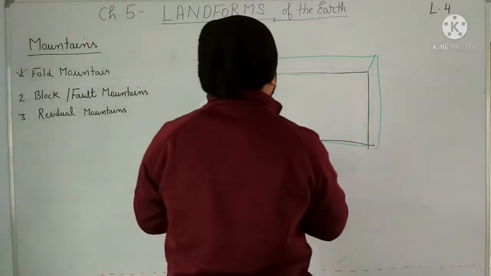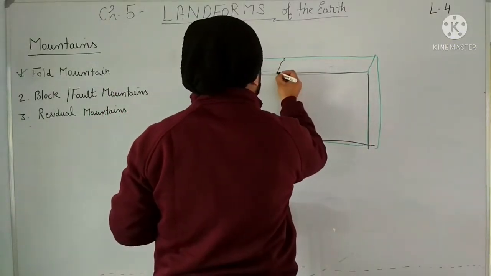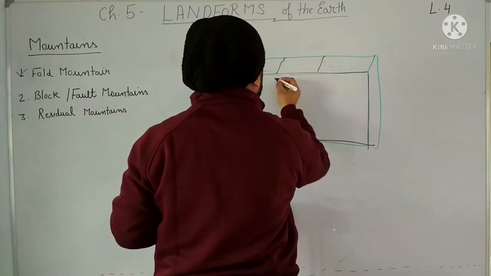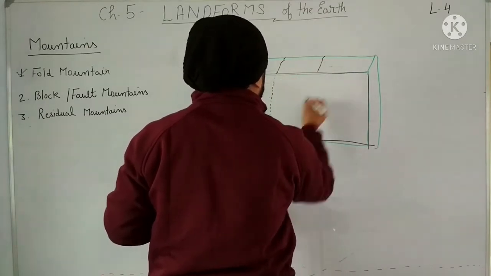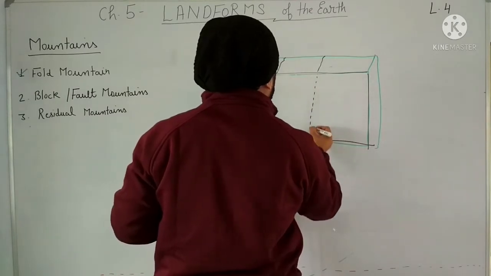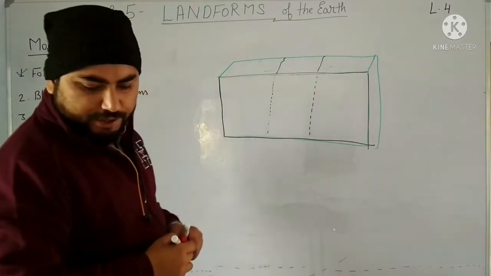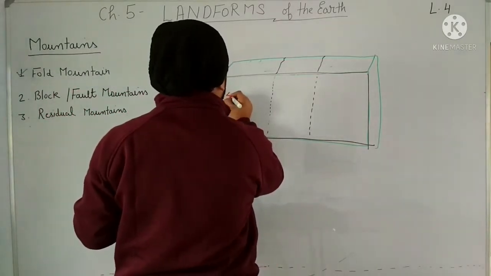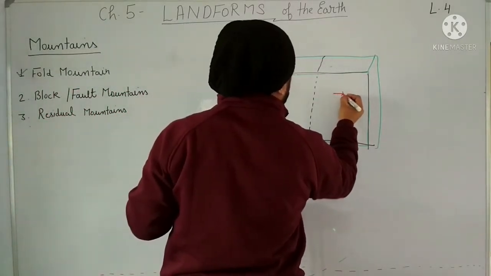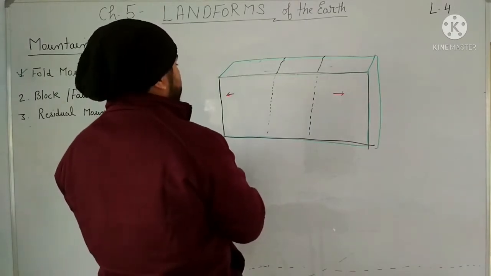So if faults are generated here like this and here like this because of the movement of tectonic plates, then what will happen? Why are these faults getting generated? Because this tectonic plate is moving this way and that one is moving this way, right? So here faults are generated.